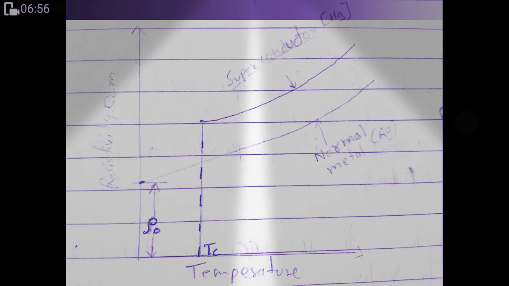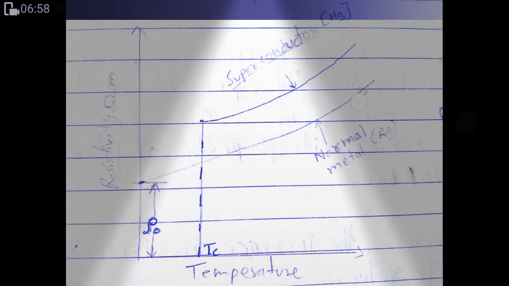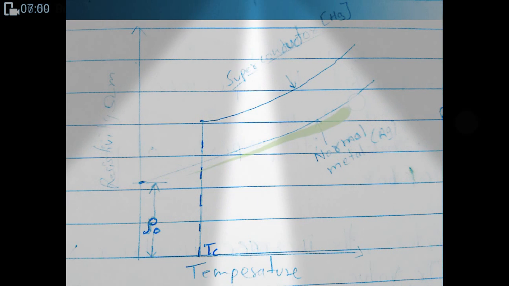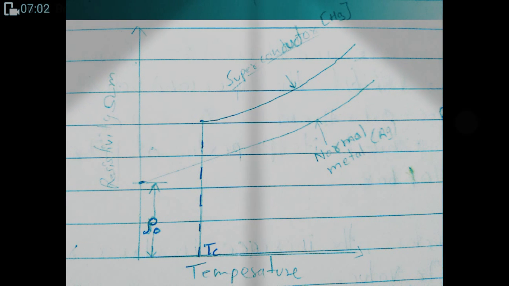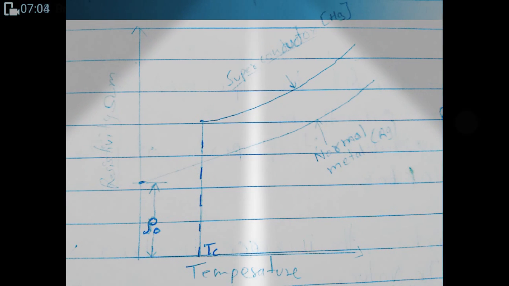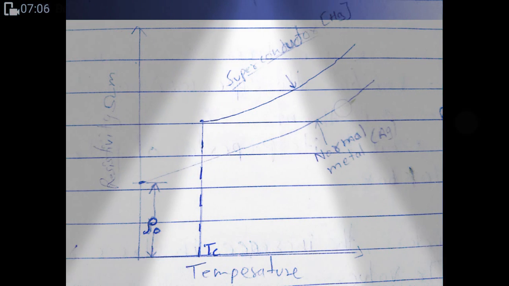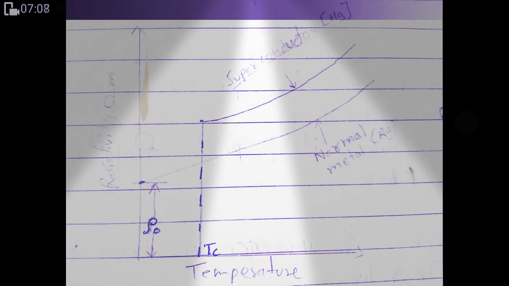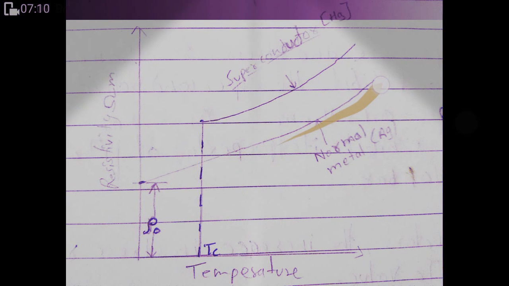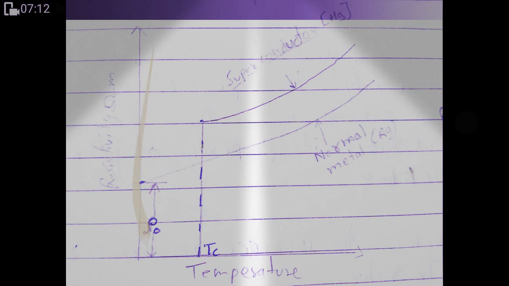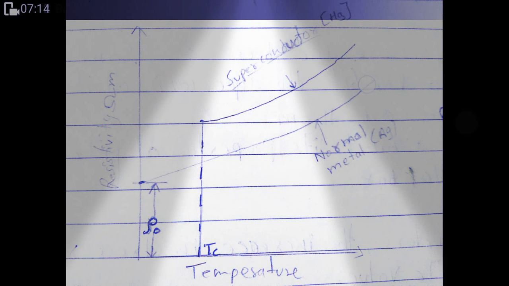Okay, and you are able to watch the normal material, Ag, silver. So guys, you see that we are decreasing the temperature, but what happens?